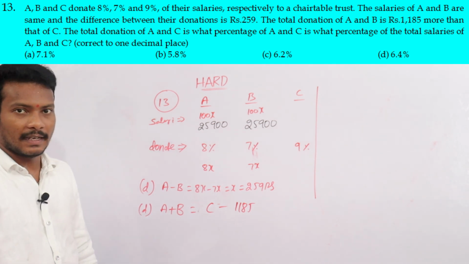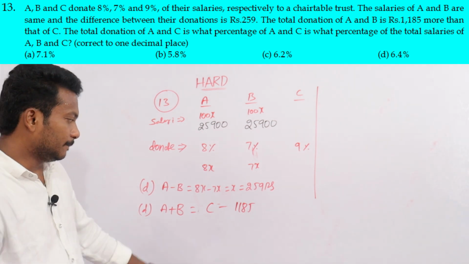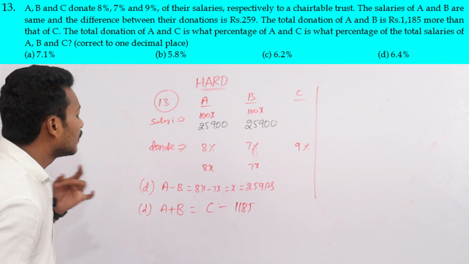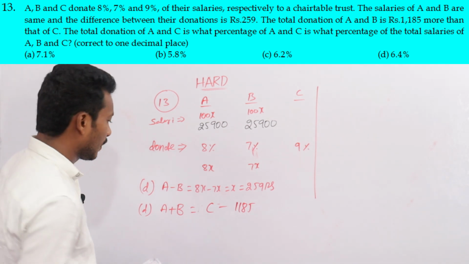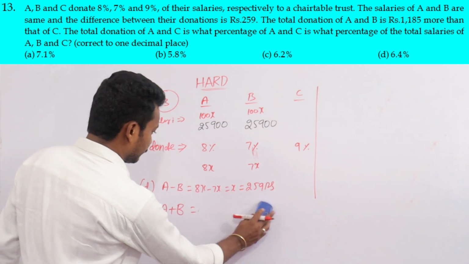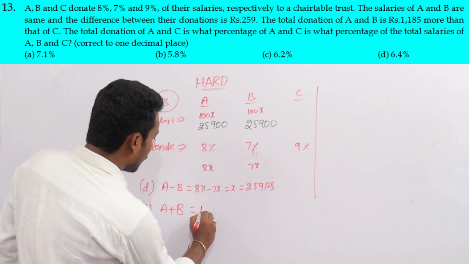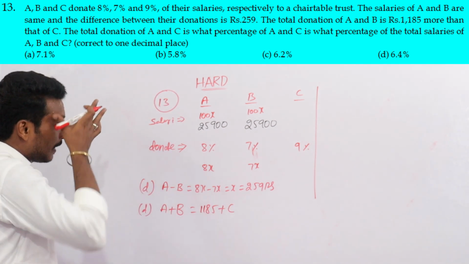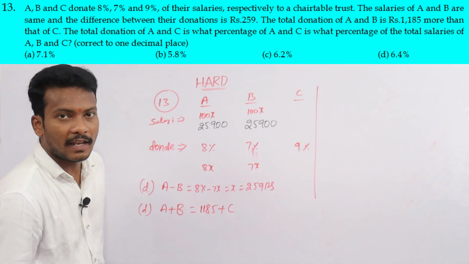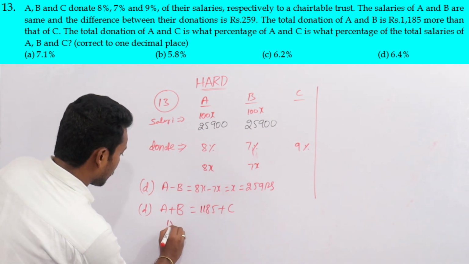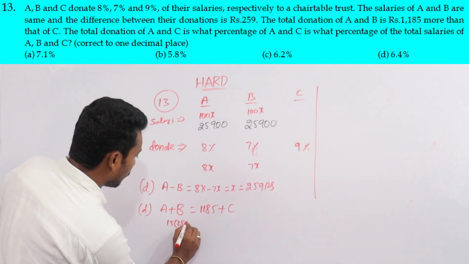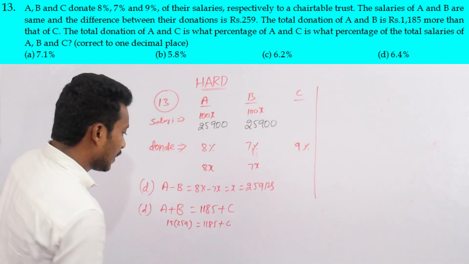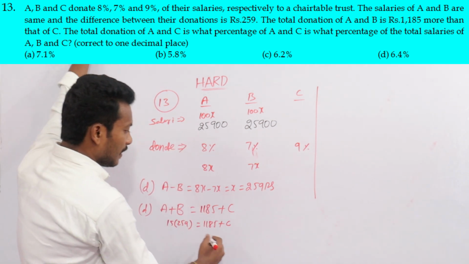Now A plus B is more. Okay, now we have to subtract this one. How much? 1185 is more when compared with C. Okay, what is the donation of A and B? 8x plus 7x, that is 15x. So 15x, that is 15 times 259, is equal to 1185 plus C. Now the donation of C we have to find from this one.